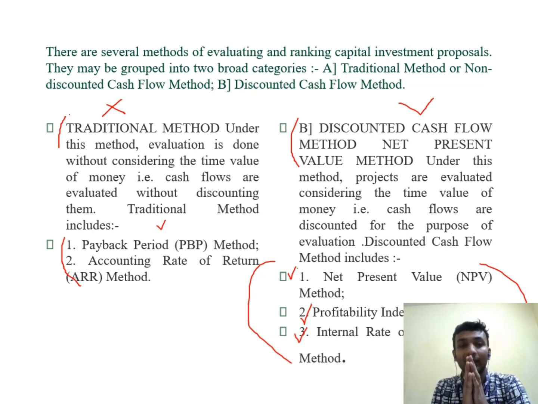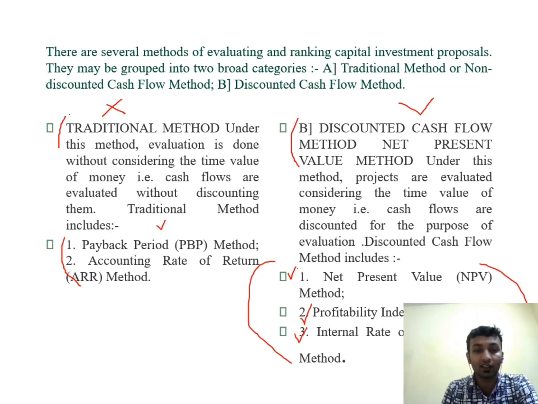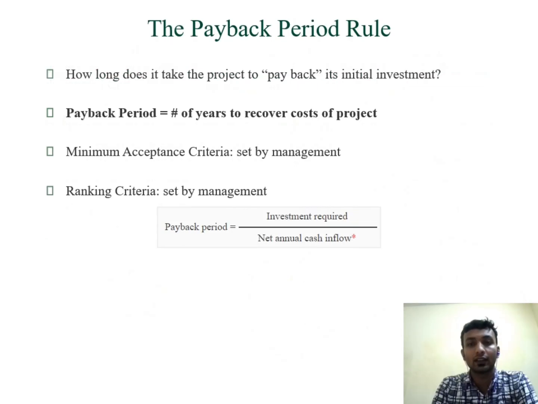So I will not explain the inflation phenomenon here. But the discounted cash flow methods consider the time value of money, inflation, and all. The traditional methods do not. So traditional methods are not the ideal methods to consider for capital budgeting. The most widely accepted methods are the discounted cash flow methods, or net present value method. Okay, moving on to the next.